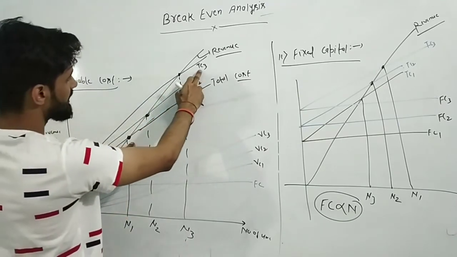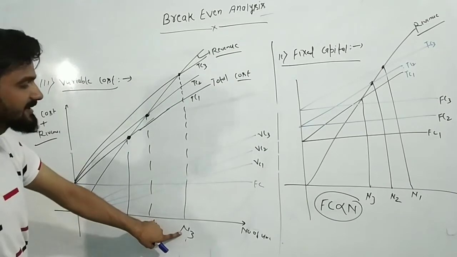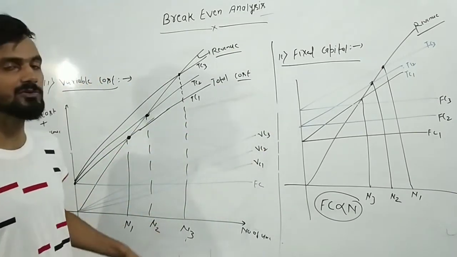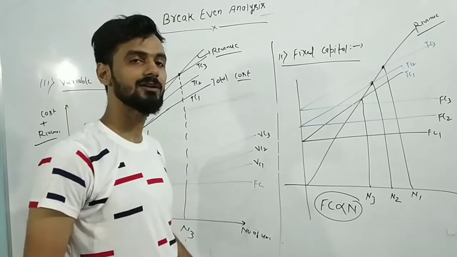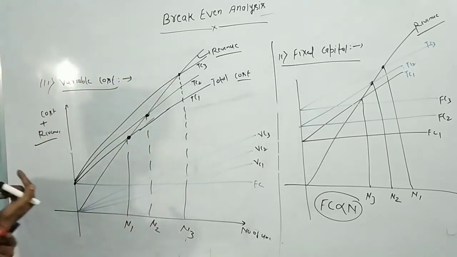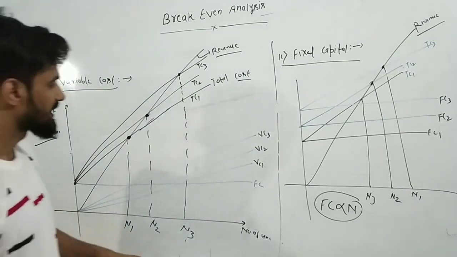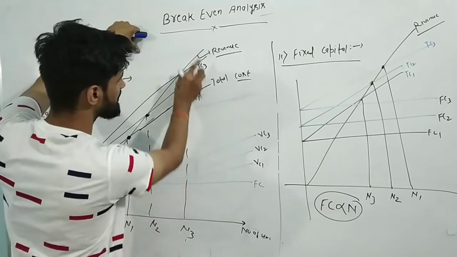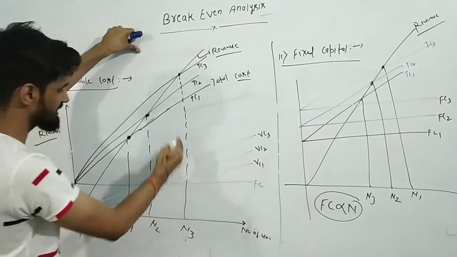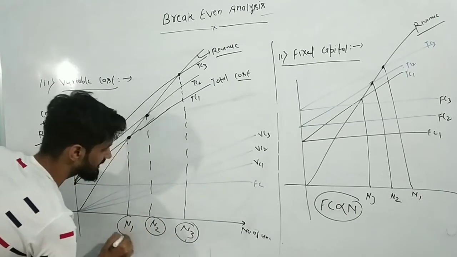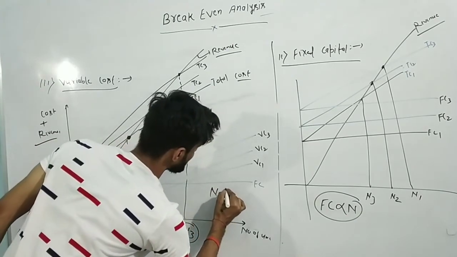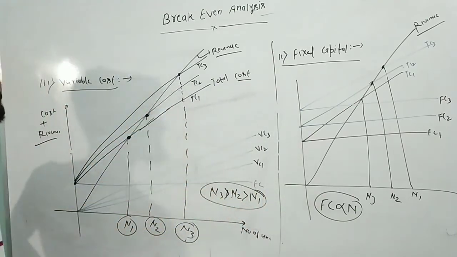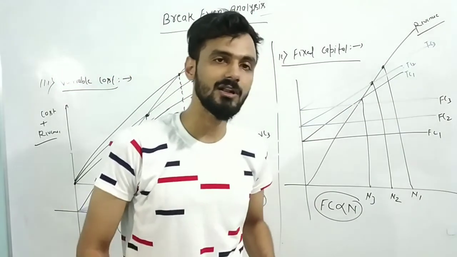Now, if you see, if variable cost is increasing, then N3 is more delayed. Or if variable cost is going to increase, then you are going to reach the break-even point in a later period. Means you have to produce more and more. I think this graph is very clear to all of you, because if you increase the variable cost, total cost will increase, and from the graph you can see where it is going to cut. So N3 is greater than N2 is greater than N1, means you are going to reach the break-even point after producing a large number of units.